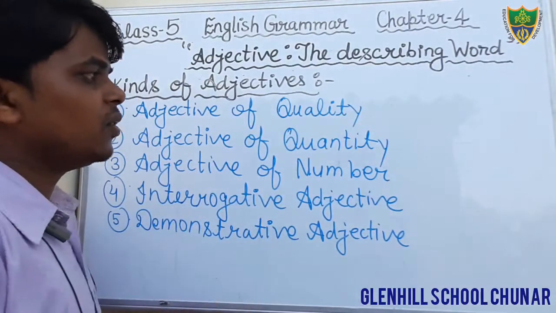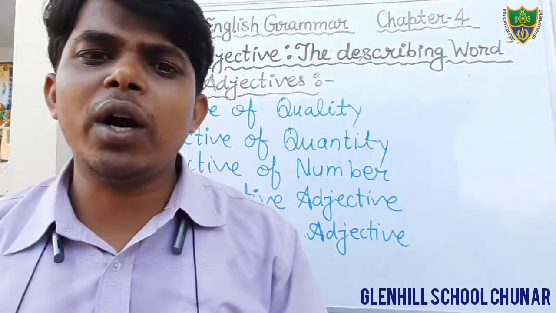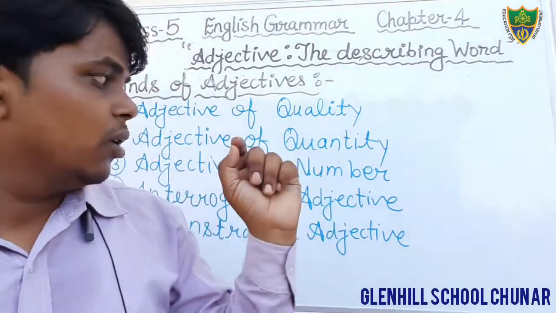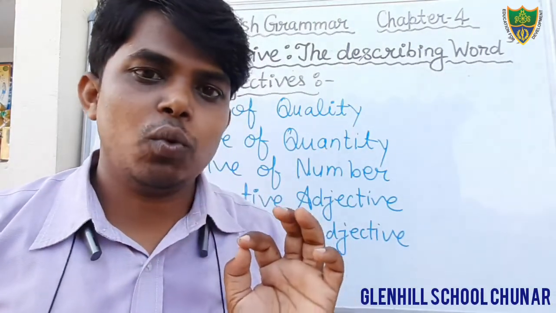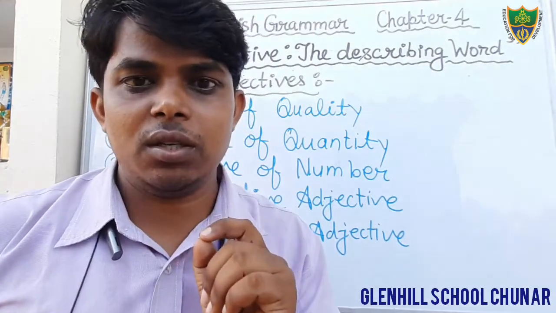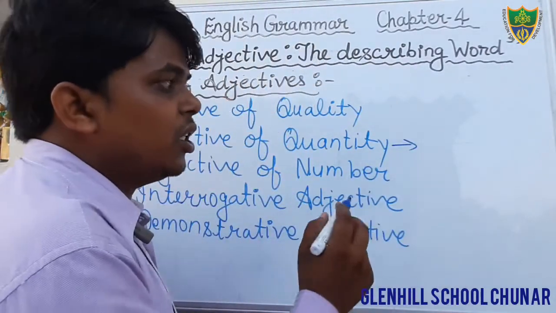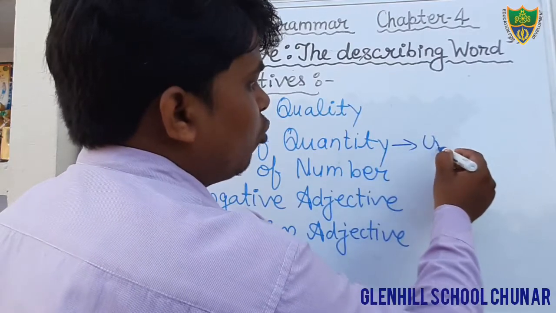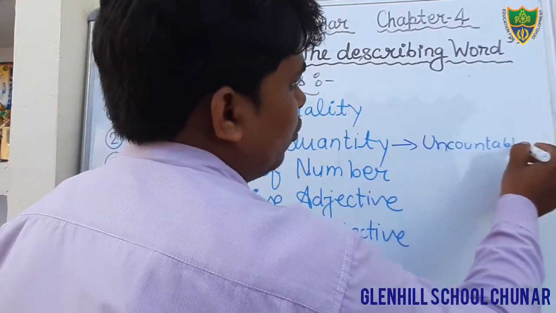Okay, and adjective of quantity. Dear students, adjective of quantity shows the quantity of anything. How much of a thing is meant. It shows the quantity, but what kind of quantity? Uncountable, that we cannot count.